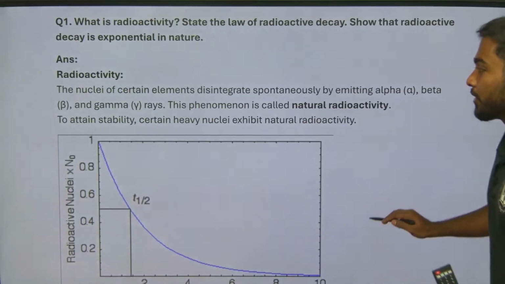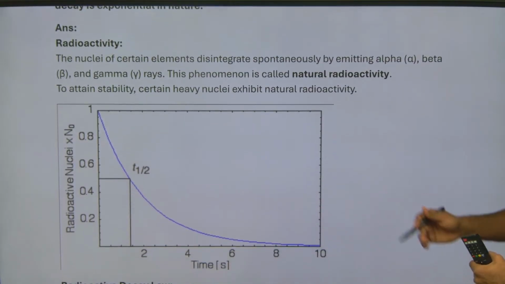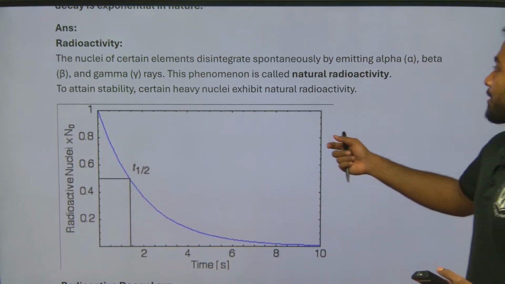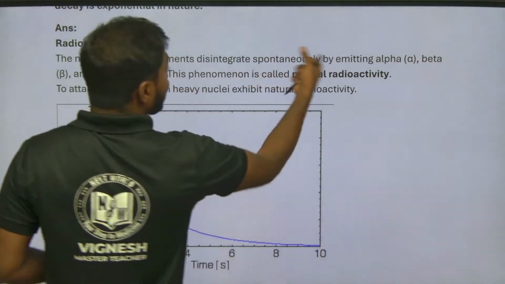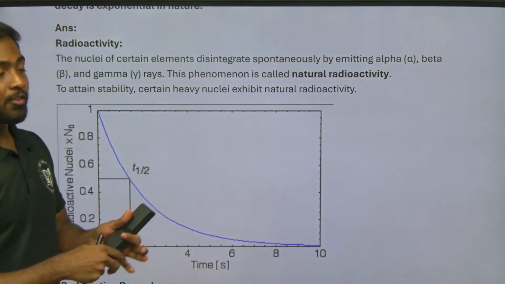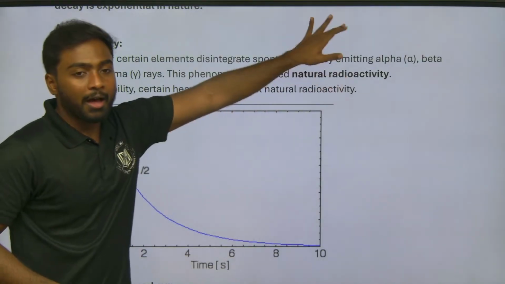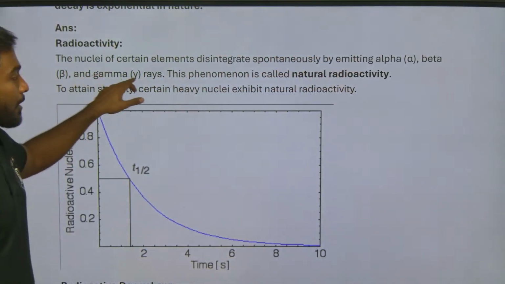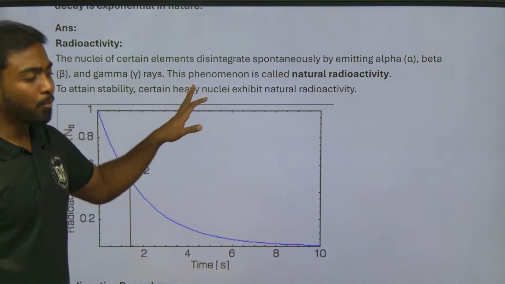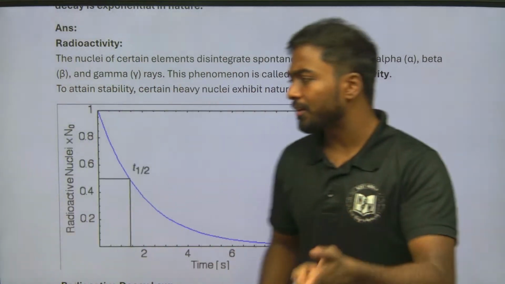So, radioactivity. The nuclei of a certain element disintegrate spontaneously by emitting alpha, beta, gamma rays. Okay, what is the meaning of radioactivity?